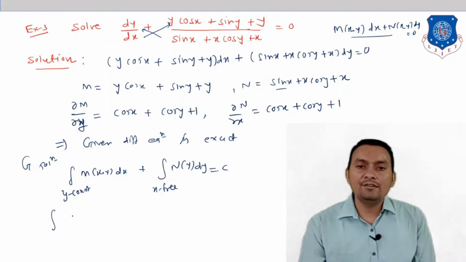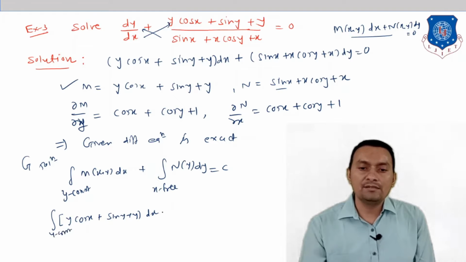So let us write the first function M(x,y). It is given that y cos x plus sin y plus y dx. So this is our M, where y is constant and x is free. In that case, N(y) will be what? Here you can observe that all the terms contain the variable x. So therefore we are going to consider N(y) equal to 0.